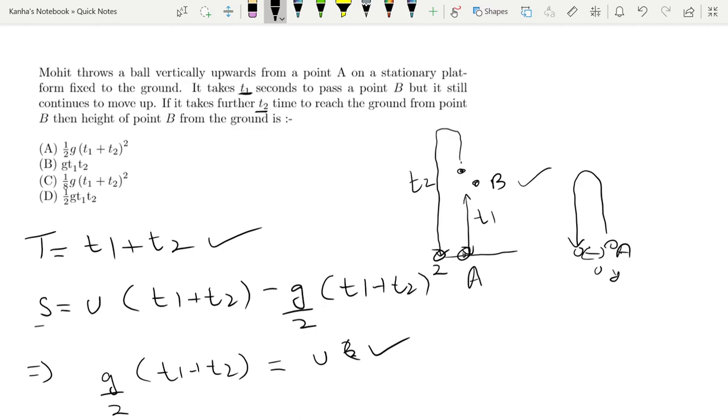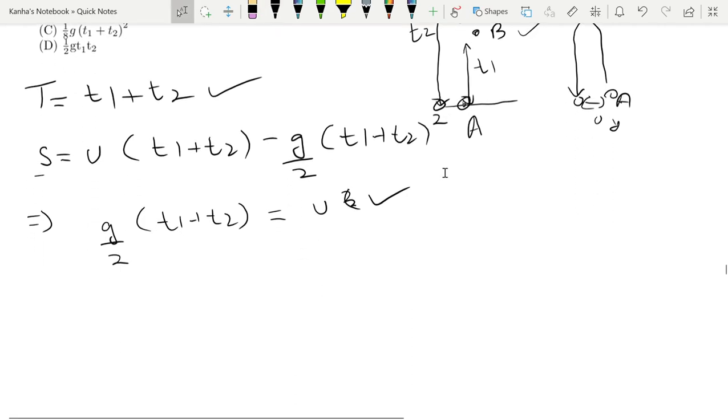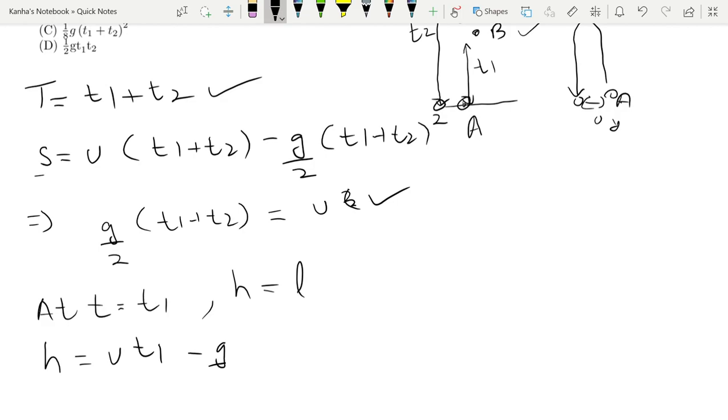Now at t is equal to t1, the height is given by L. Now let's see what the height is. Height is equal to u t1 minus g by 2 t1 square, which is the height of the ball B. You just use the previous equation.